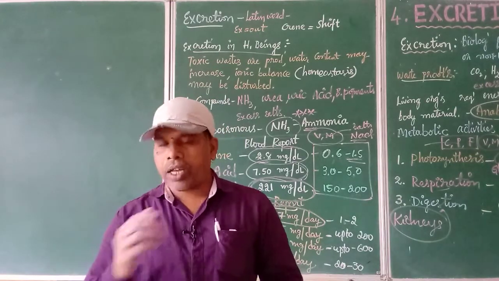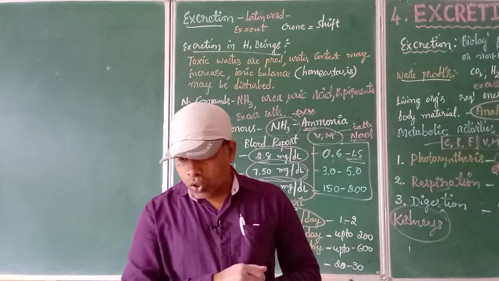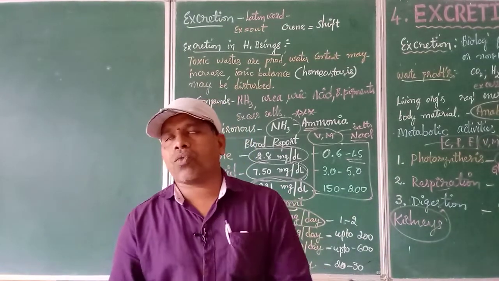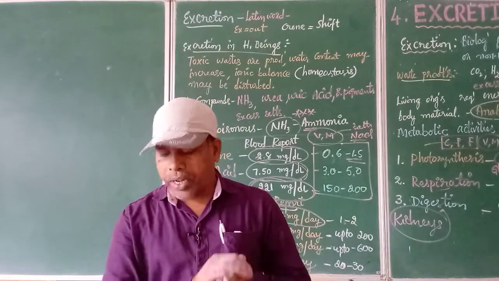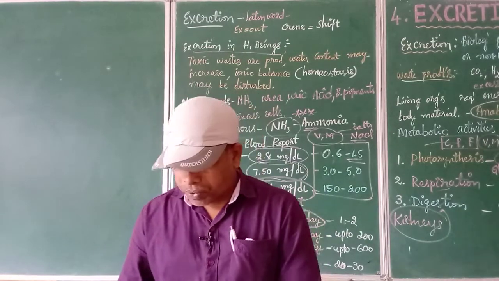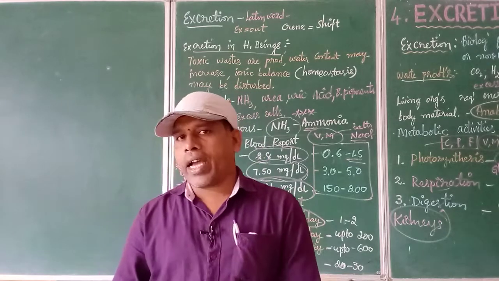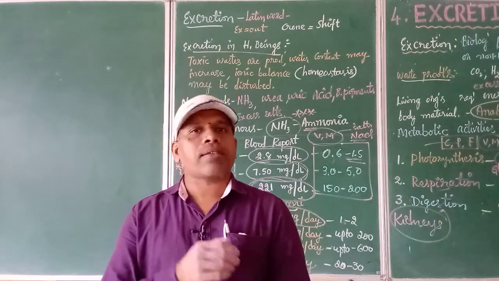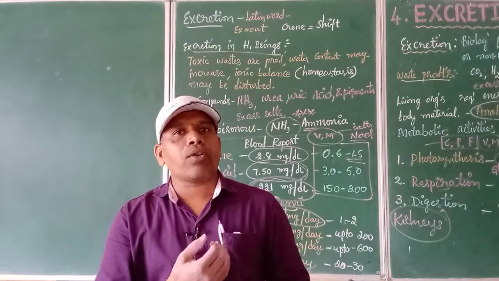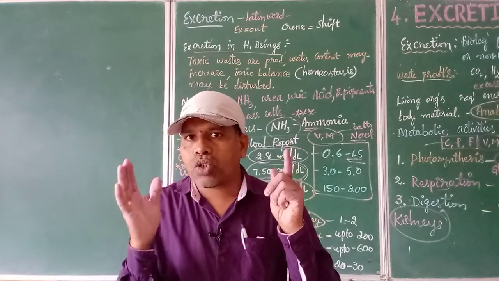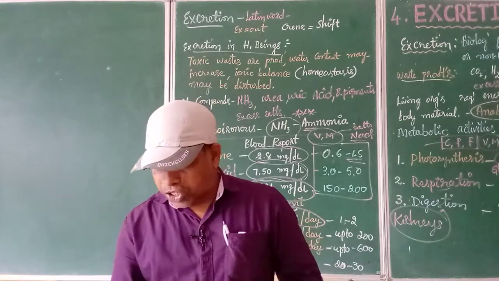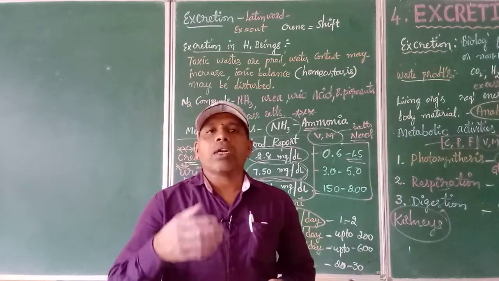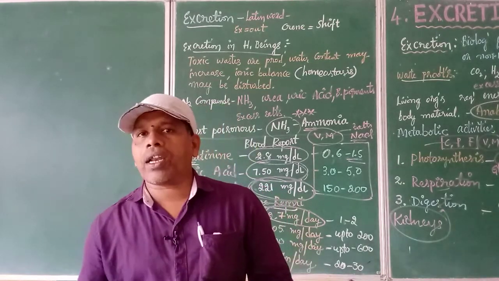Likewise, if you see the urine report of the patient, we can see what different substances we have in our urine. We have proteins, creatinine, calcium, phosphorus, uric acid. Apart from that we have electrolytes like sodium and potassium. Earlier we said the ionic balance should be maintained. So what type of salts are there? Sodium, potassium, calcium, then chloride, glucose, and finally urea.